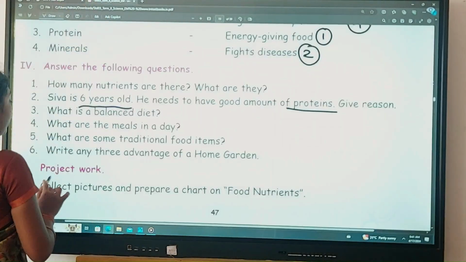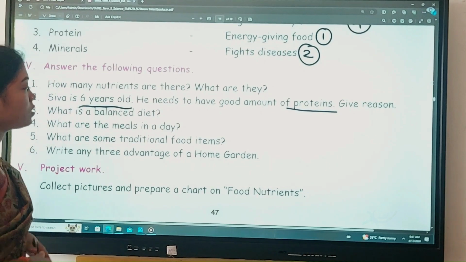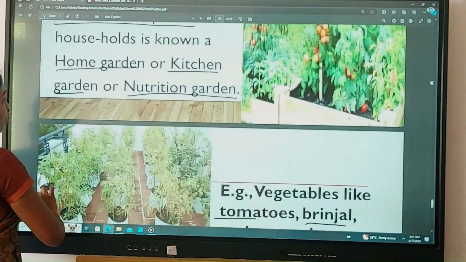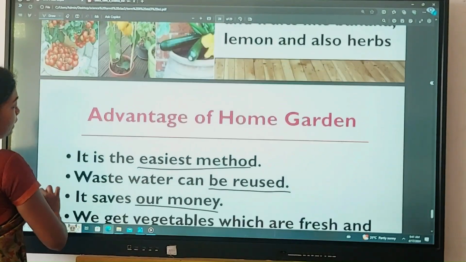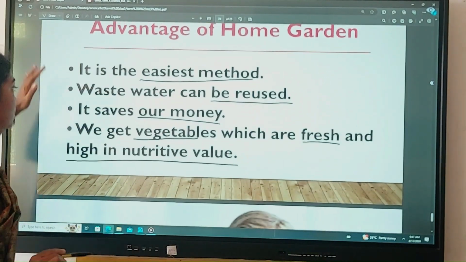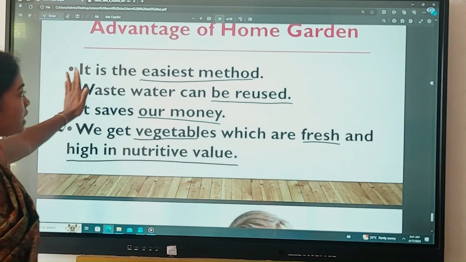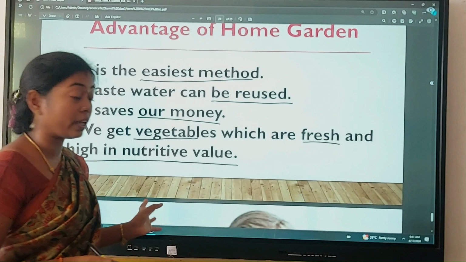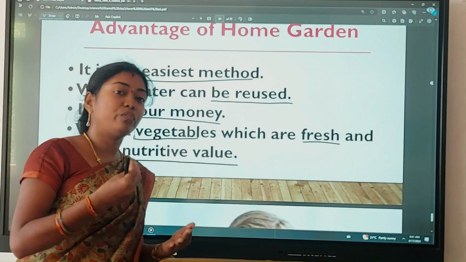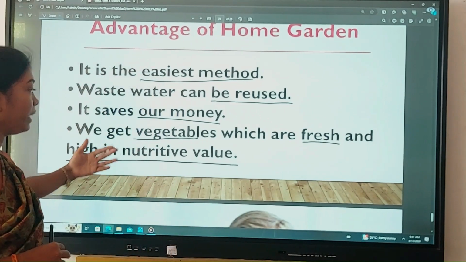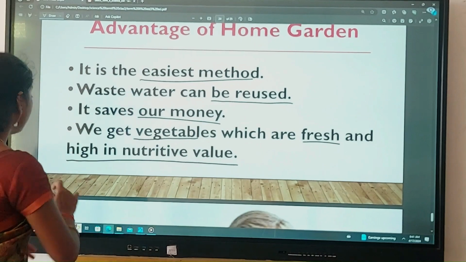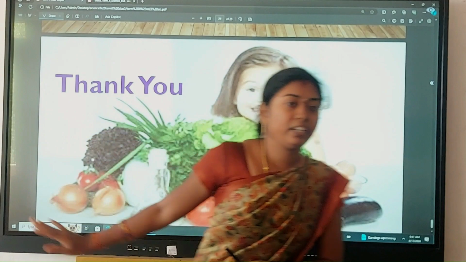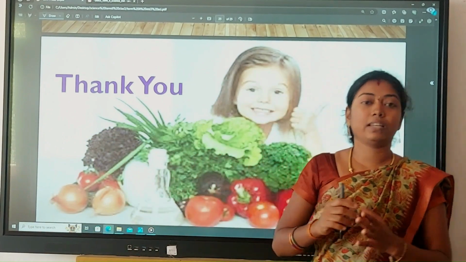And next question, write any 3 advantages of home garden. Here, you can write any 3. It is the easiest method. Wastewater can be reused. It saves our money, and obviously we can get fresh fruits and vegetables of highly nutritive value. Okay. With this, we finish this lesson, students. This is the end of the lesson, and we'll see you in our next class.